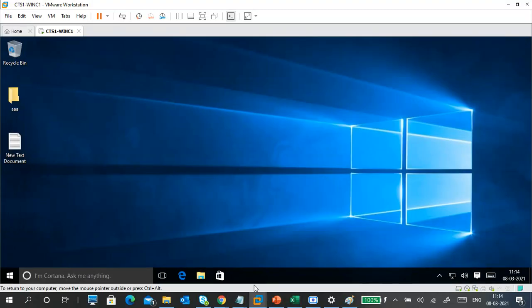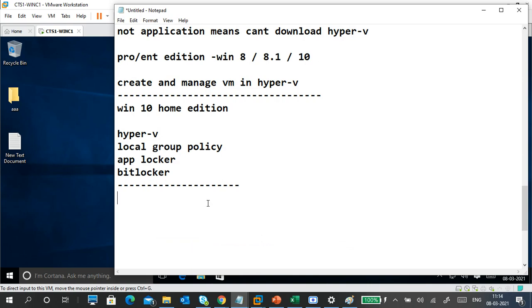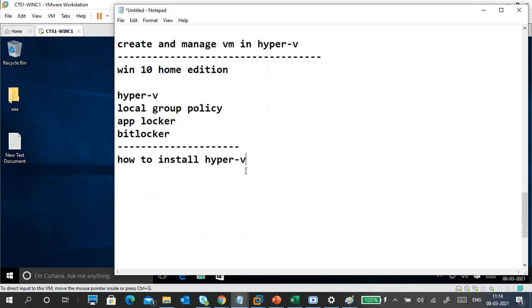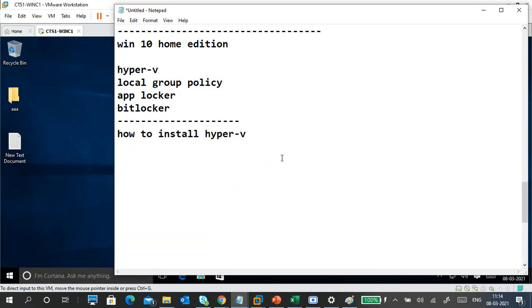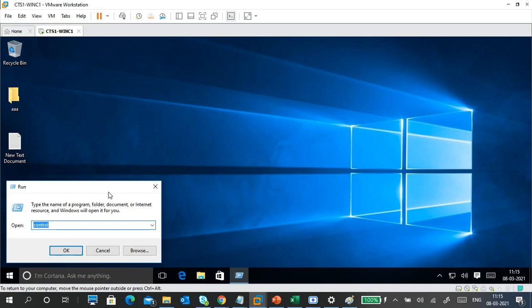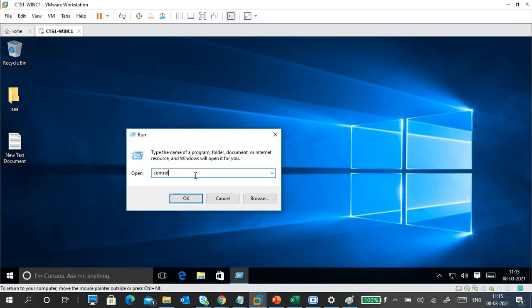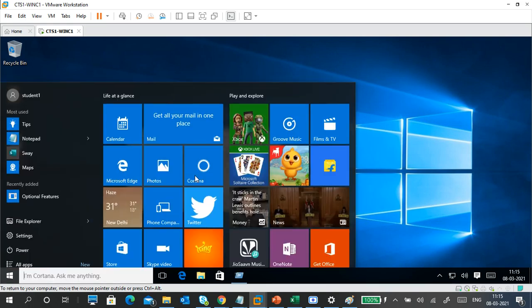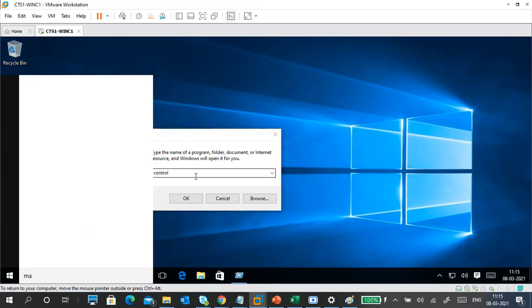Now, how to install Hyper-V? Guys, don't install it on your personal PC. If you install Hyper-V, VMware Workstation won't work. So don't try it on your personal machine, use your virtual machines only. Here we should first go to Control Panel. I think we need a magnifier.